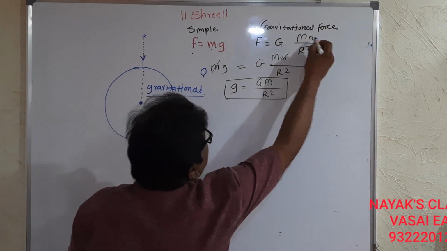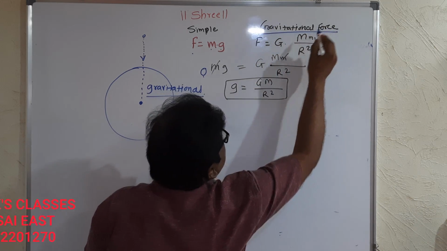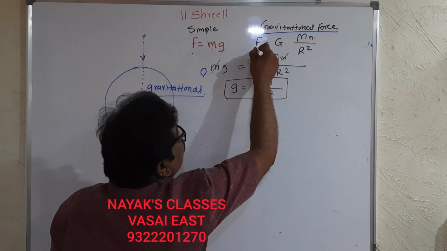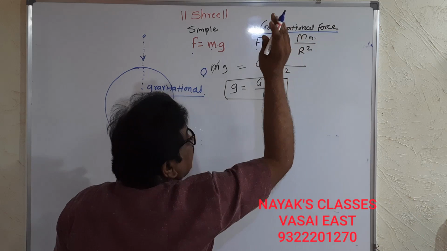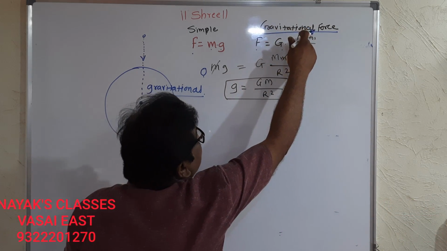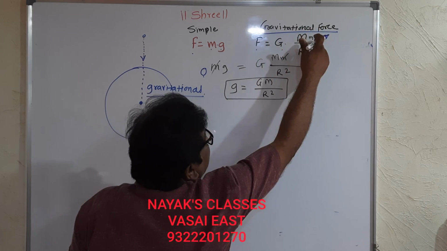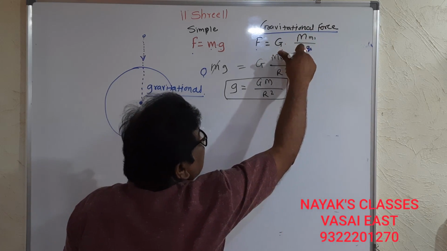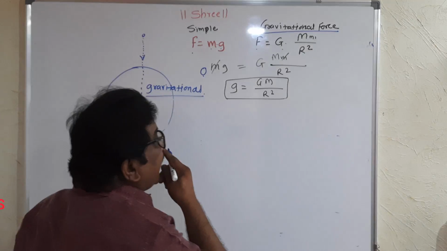The force due to gravity, given by Newton, is F equals G, gravitational constant, into mass of the earth into mass of the object upon r square, where r is the radius of the earth.